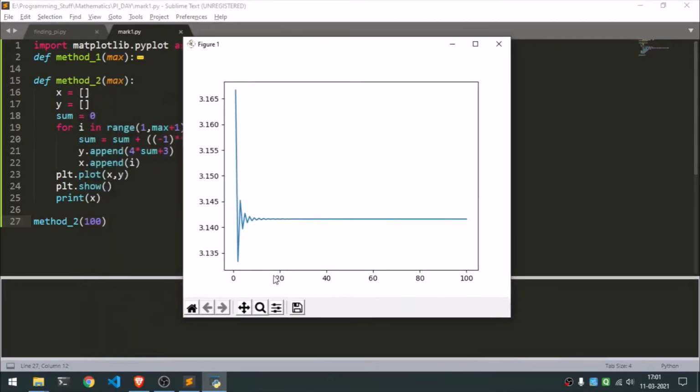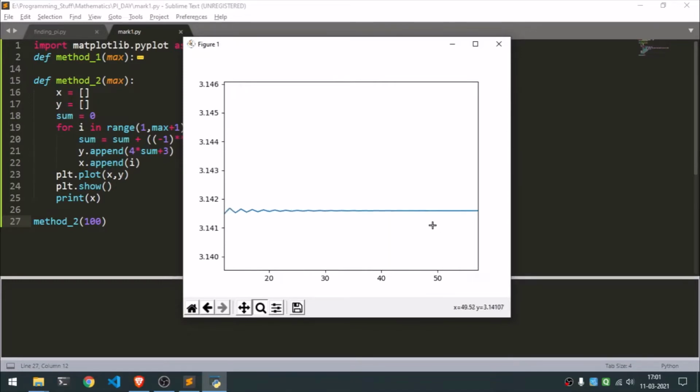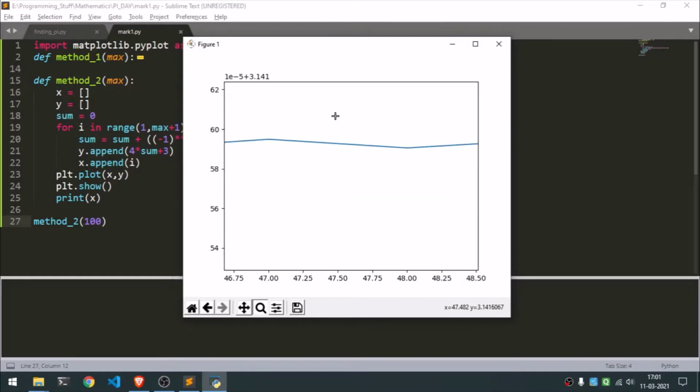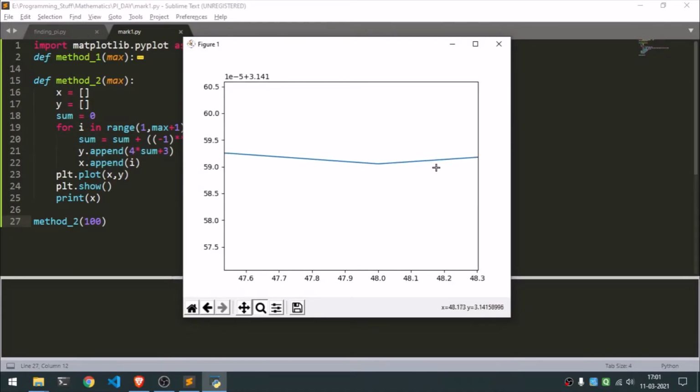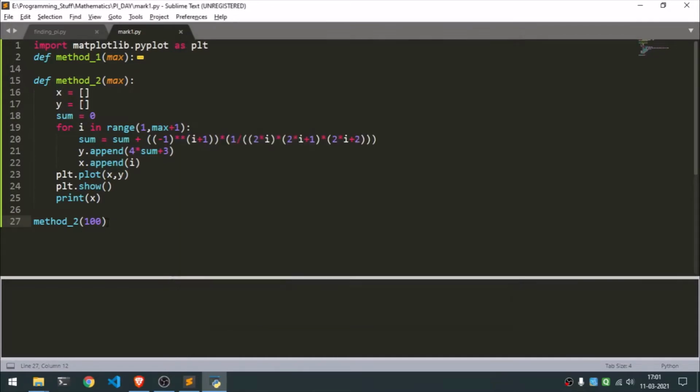And this is much better, as you can see, the value really targets pi really soon. It just starts really high and then starts getting really close to pi, and there is little to no alternation. If we keep on zooming, you can see it changes really slightly. We can go forward, and yeah, we can do this for more terms.